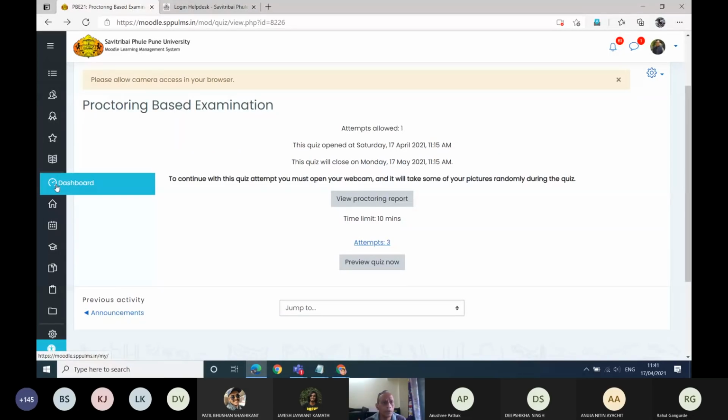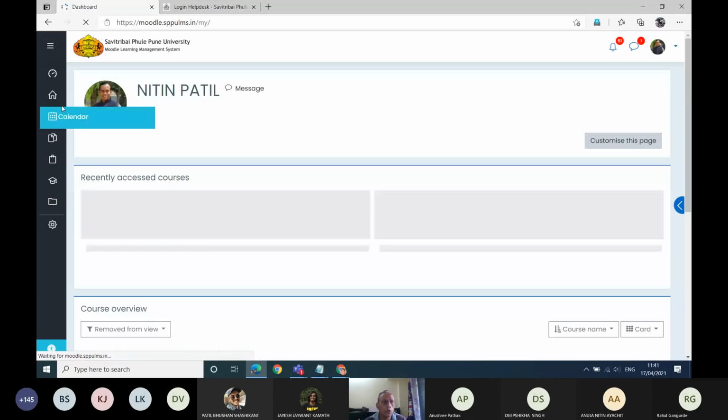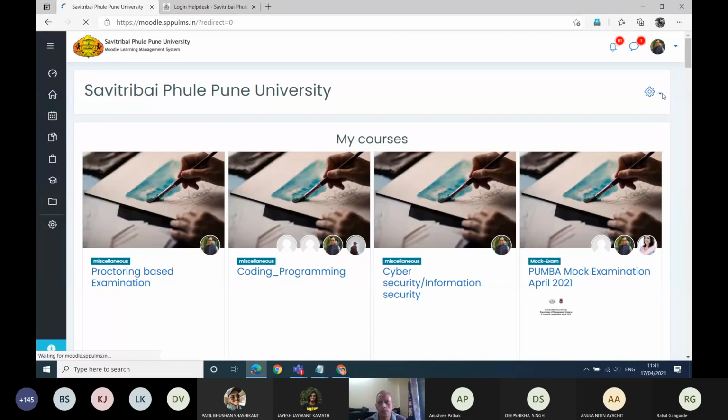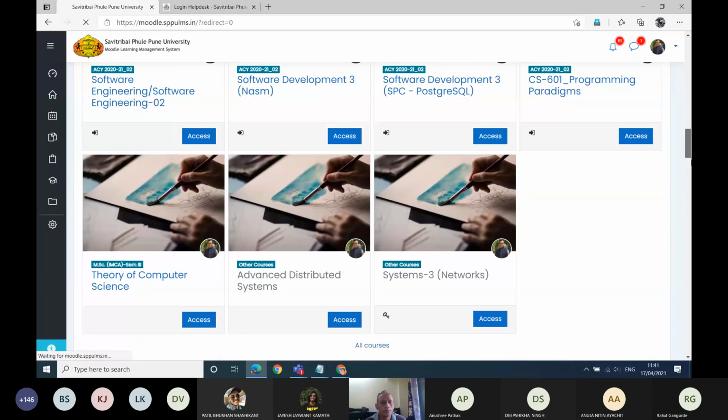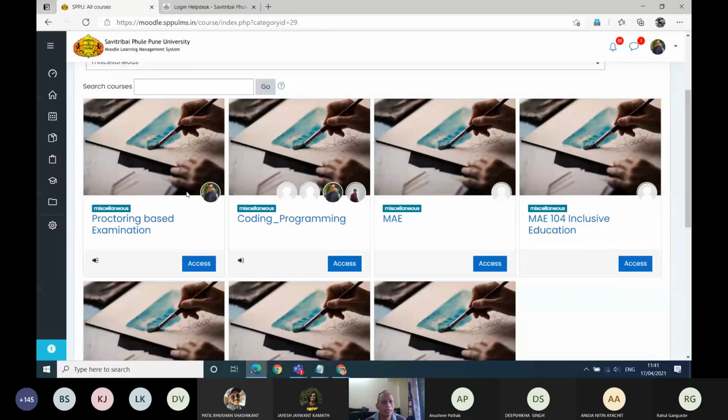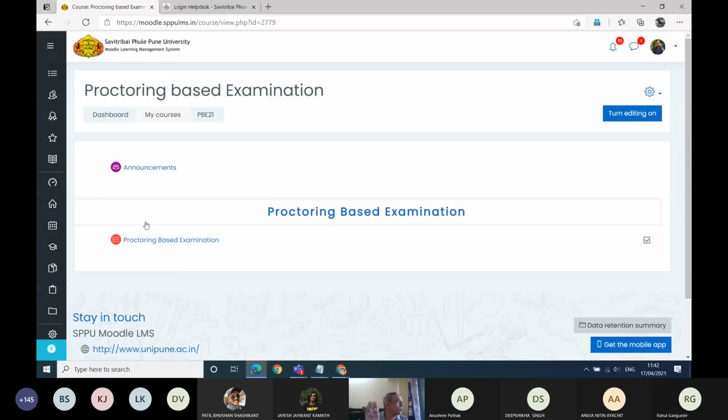When you log in, go to the site home, and try to find miscellaneous towards the bottom, wherever the courses are. When you click on miscellaneous, this is the course that is added. So, the proctoring based examination, you click on it and then you enroll there. It will ask you to enroll the way that I showed you earlier, and then you can see and attempt this examination.